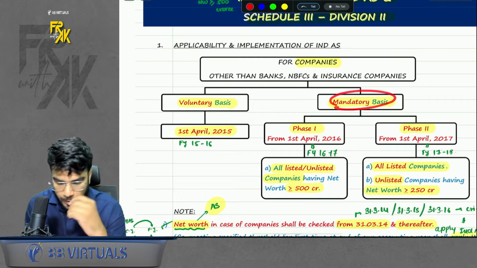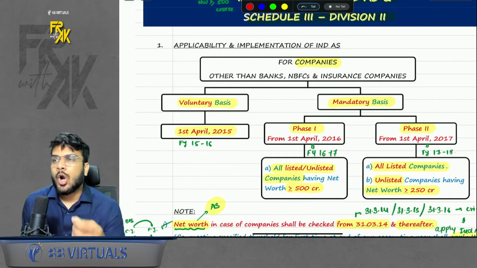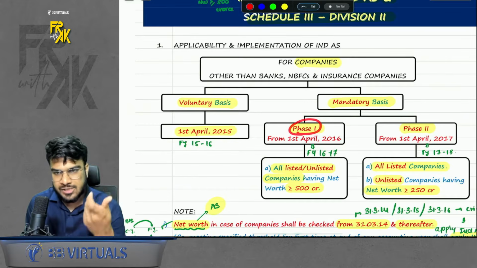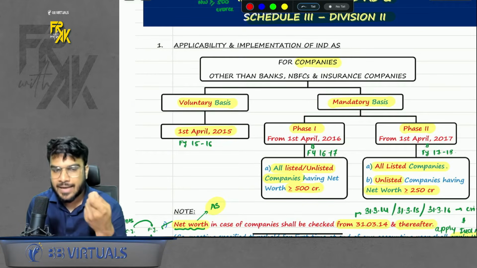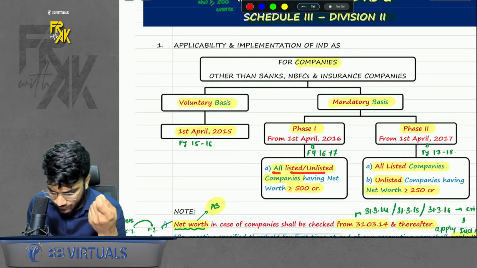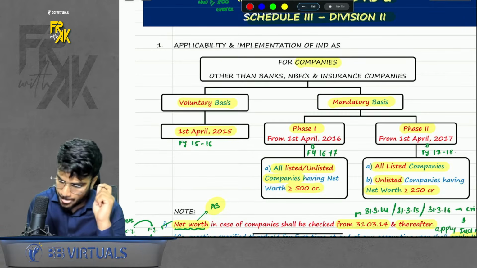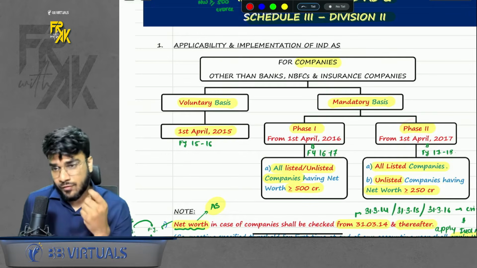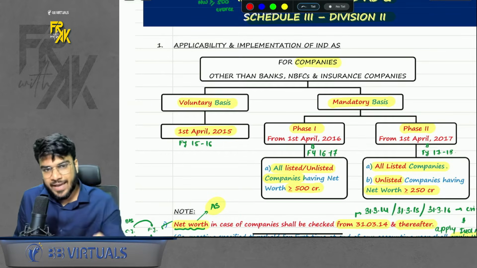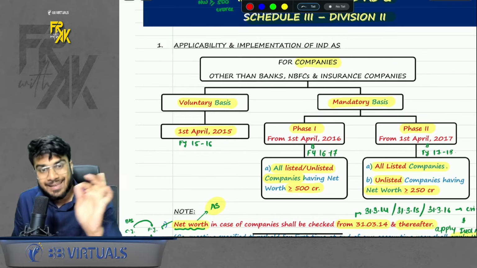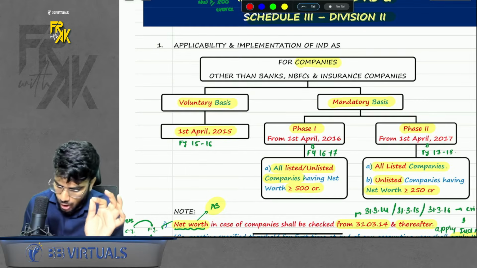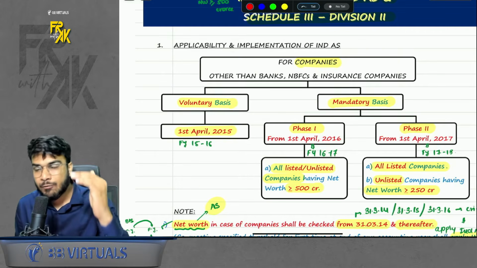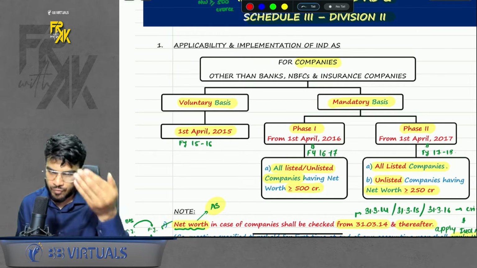Right. Now, if you wish to not opt for it voluntarily, you can choose mandatory basis, which starts from 1st April 16, which is phase 1, where the criteria is all listed, unlisted having net worth greater than equal to 500 crores. Or if you have not applied Ind AS from here, you might fall under phase 2, which starts from 1st April 17, where all listed companies are covered irrespective of your net worth. Or if you are an unlisted company, if your net worth is greater than equal to 250 crores, you will fall under phase 2.